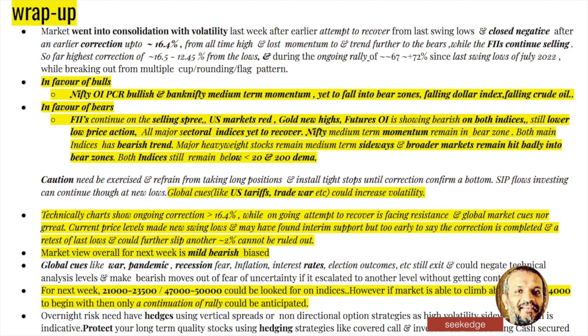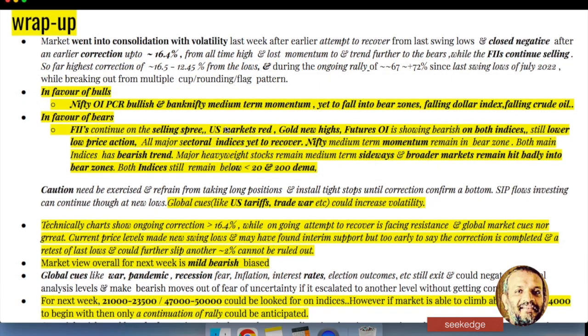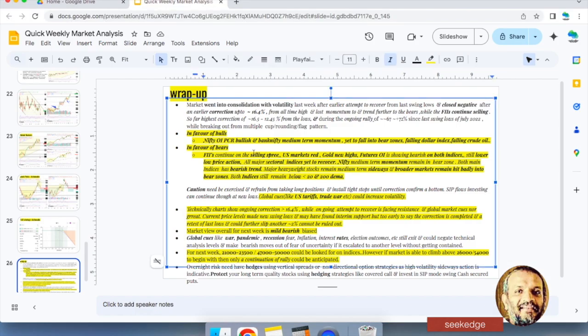Crude oil is falling, as I said, and the dollar index slightly gaining. These are a few things in favor of the bulls. But otherwise, another main factor is the Bollinger Bands, with Banknifty expanding to the downside.